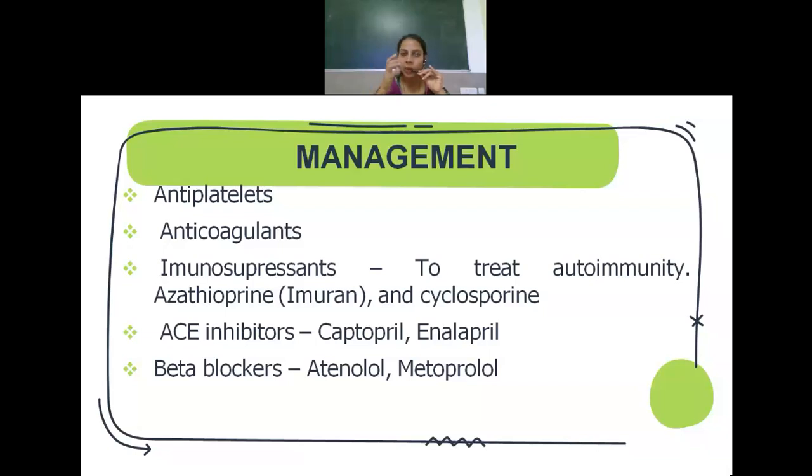Now sometimes these patients will have hypertension also, so we need to give some antihypertensives. I have already discussed antihypertensive classification in detail. So commonly here we give ACE inhibitors or beta blockers. ACE inhibitors like enalapril or captopril, beta blockers like atenolol, metoprolol, propranolol.